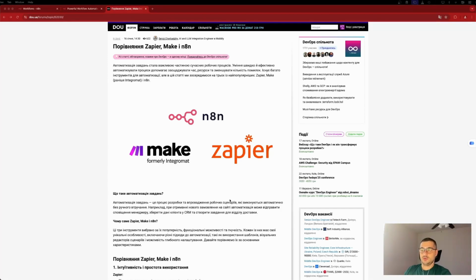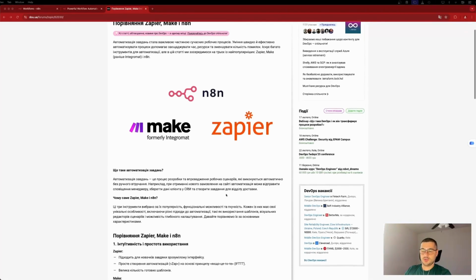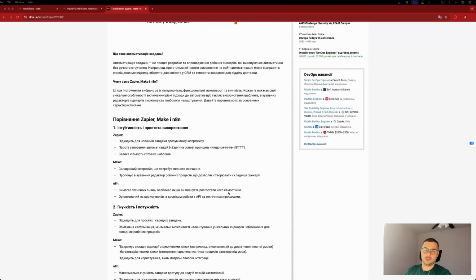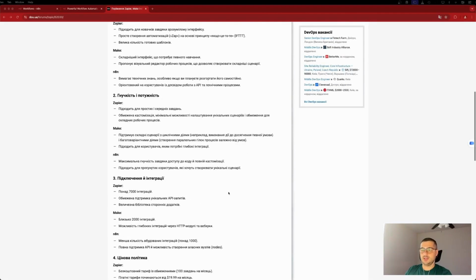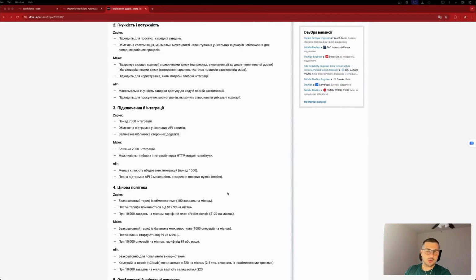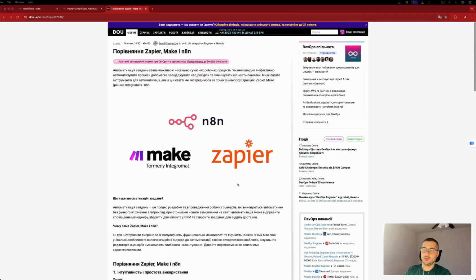Well, for example, if you compare them on a surface level, which I did in this article, their ease of use is about the same. That is, you build a flow out of nodes there, and flexibility. But the main difference, of course, is that some modules are a bit different. Zapier, for example, has more public modules that are integrated with various services, but in reality, all these services have APIs, and you can use n8n with them by using the API. Or you can write your own module for n8n, which is also quite easy to do. And in the next videos, I might show how to do that.